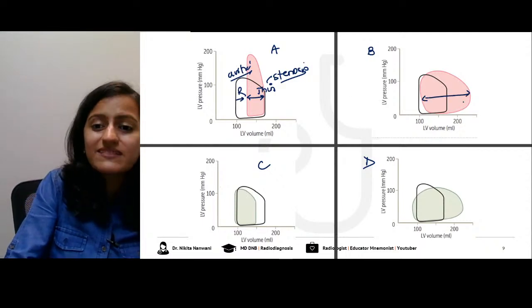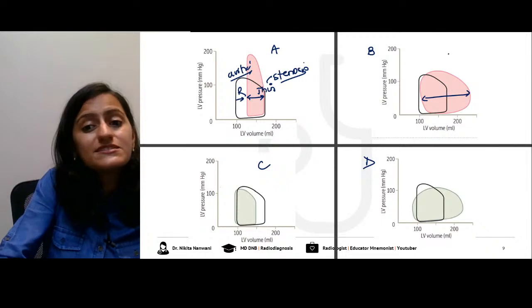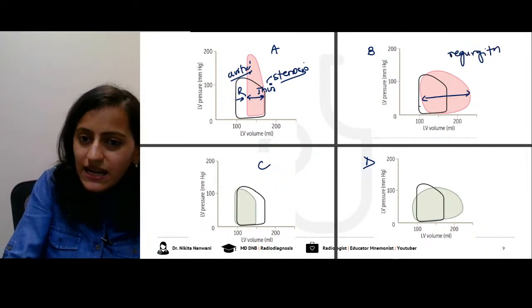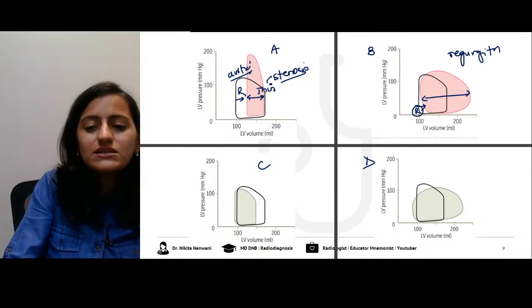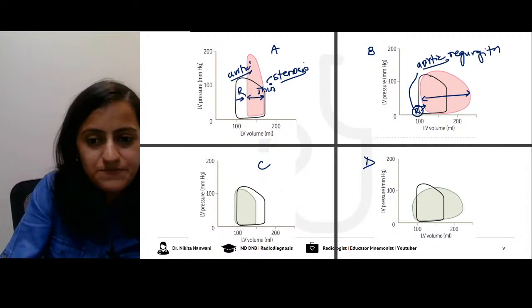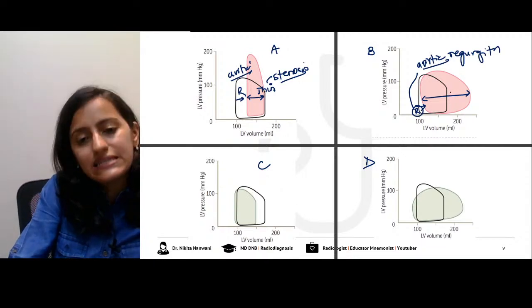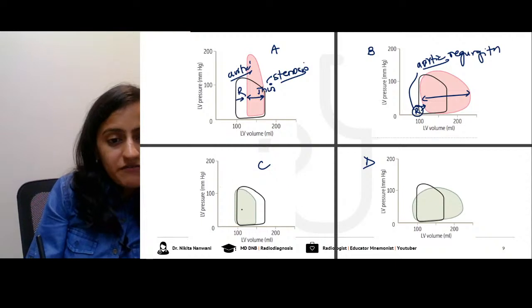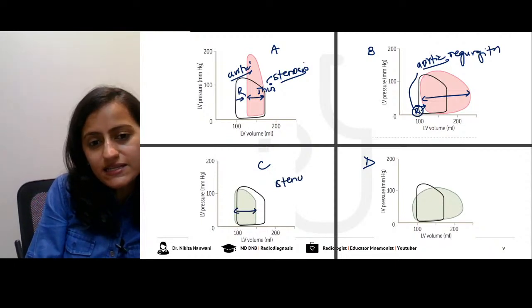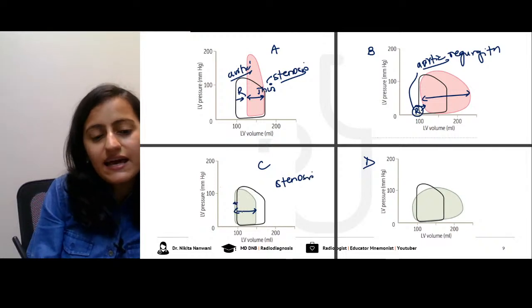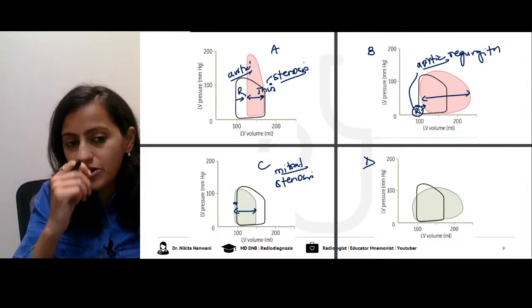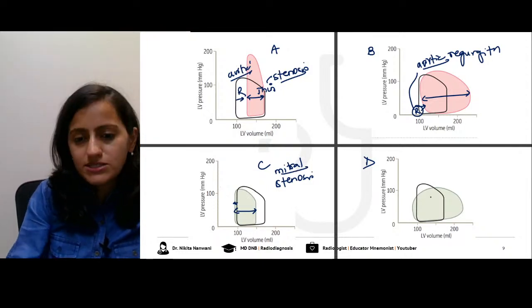This one, the width has not decreased, it has increased, so it is not stenosis. It is regurgitation. The line has gone towards the right, so this is aortic regurgitation. This one again is thin, so this is stenosis, and you see the line has gone to the left. So this is mitral stenosis.